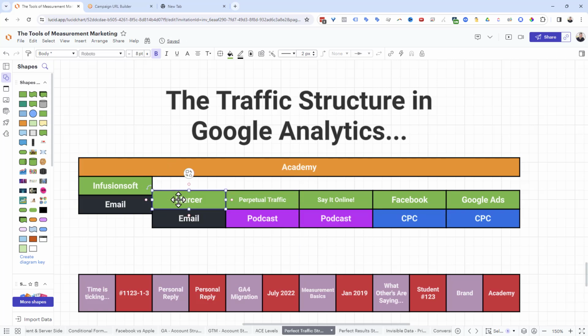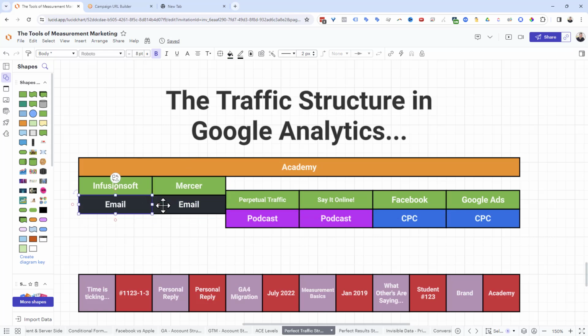But then what if I send email, which I do? I will reply to emails from different questions I get or from students, and I'll say, hey, you should go check out the Academy, and I will link to the Academy from my own email. That's why they're both emails. Some come from Infusionsoft as autoresponders. Others might come directly from me or one of our support team members, where they are UTMing themselves. So we can see, imagine this being your customer support, are they buying because the autoresponder got them to buy, or are they buying because they're asking questions to customer support and customer support is getting them to buy? This is kind of how we use this.